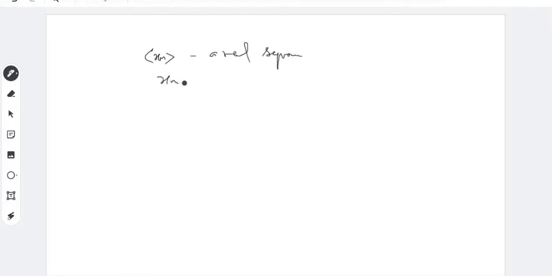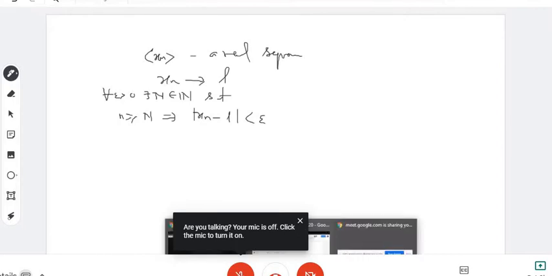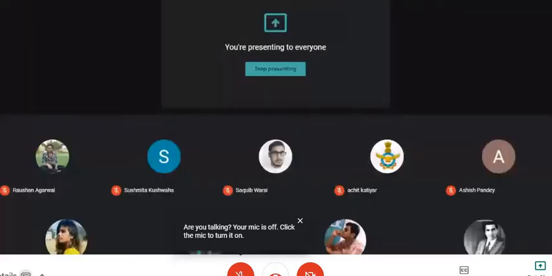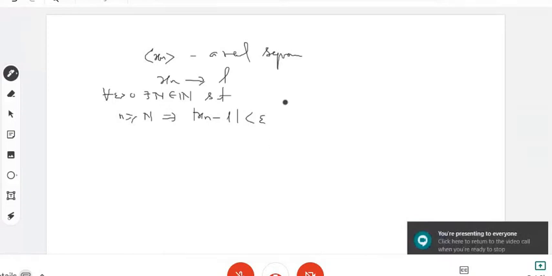So you know this xn converges to some number L, by definition, if for every positive epsilon there is a natural number N such that for every n greater than or equal to N, this implies the distance between xn and L is less than epsilon. So as small as you wish.